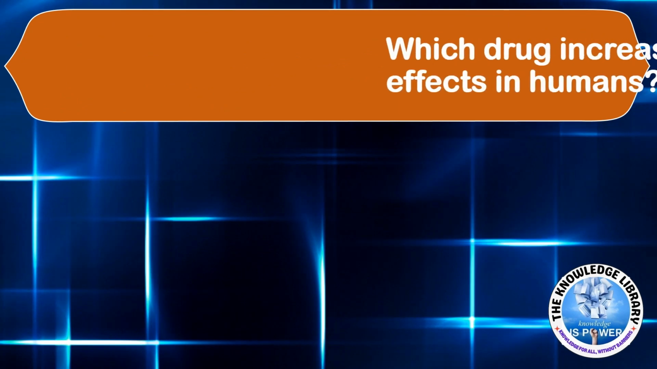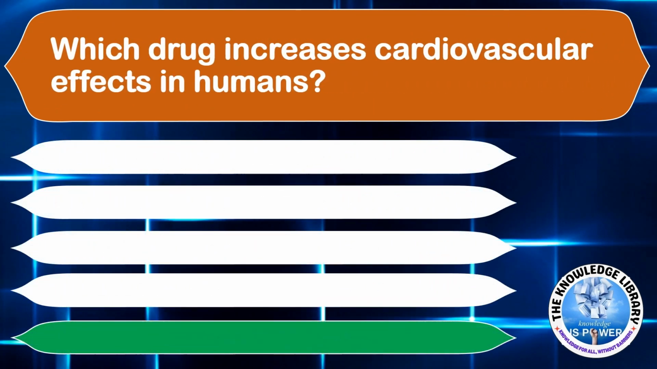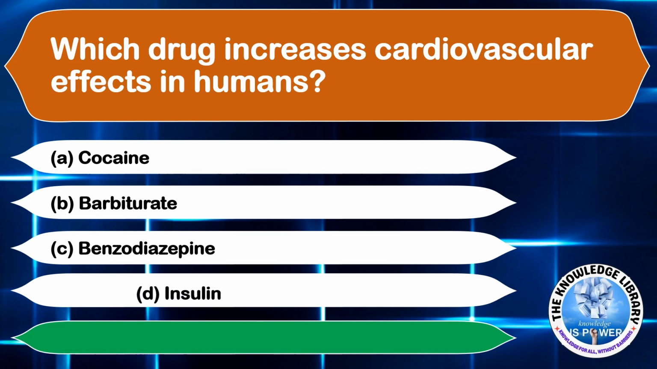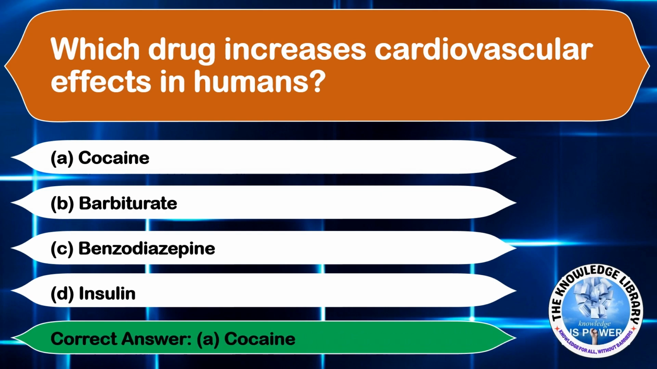Moving on to the next question. Which drug increases cardiovascular effects in humans? Option A, cocaine, option B, barbiturate, option C, benzodiazepine, and option D, insulin. The correct answer will be option A, cocaine.